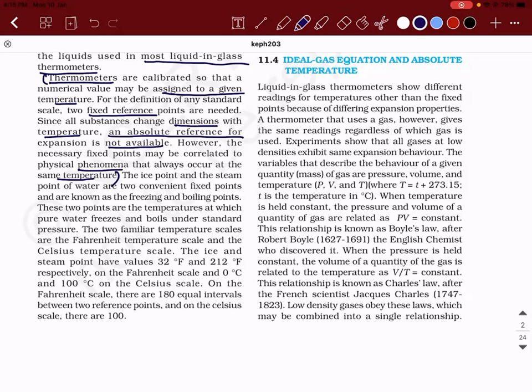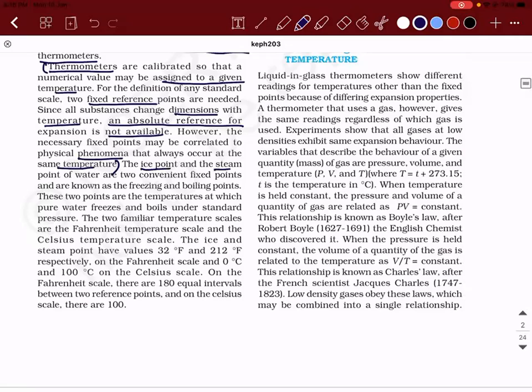Okay. So for that, they're taking two fixed values as the reference values. So what are the two fixed values that are considered as reference values? Where there is no change in the state of matter taking place at that particular temperature. And those temperatures are nothing but the ice point and the steam point. Let me explain what this means.